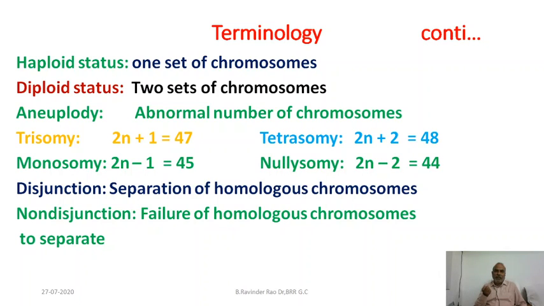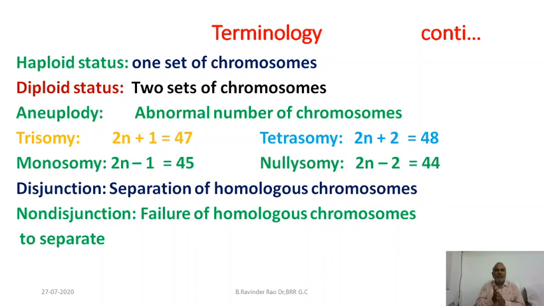It may be 2n, where 2n means the diploid number. 2n minus 1 is monosomy, 2n plus 1 is trisomy, 2n minus 2 is nullisomy, 2n plus 2 is tetrasomy. 2n plus 1 means we have 47 chromosomes instead of 46. 2n minus 1 means the person will have 45 chromosomes instead of 46. Like that, tetrasomy has 48 chromosomes, nullisomy 44 chromosomes.